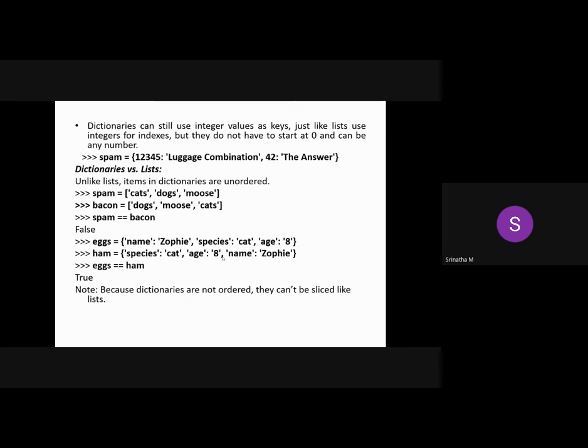So this is the basic difference that you need to understand between lists and dictionaries. Dictionaries are not ordered, and they cannot be sliced like lists. Since the items are not ordered, you cannot slice them like in a list by using the indexes.